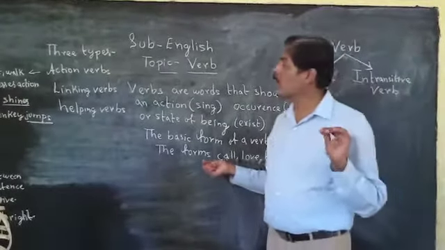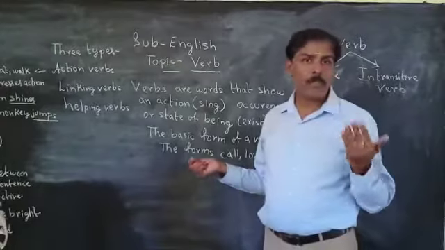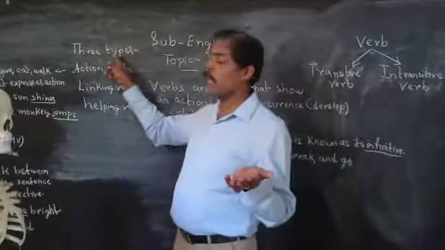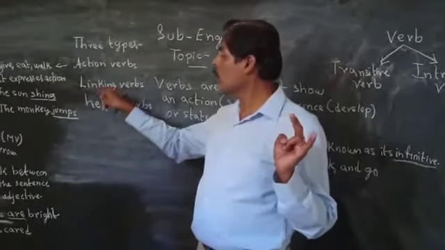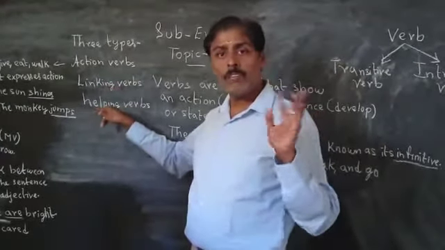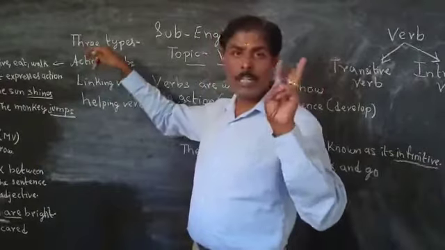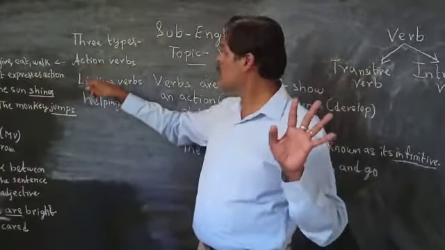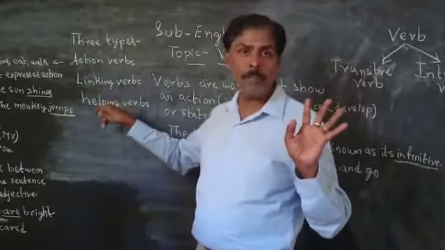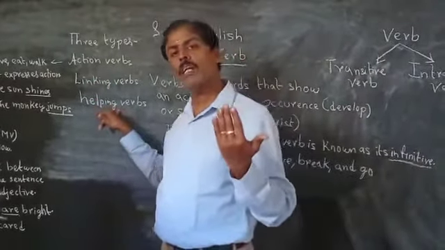Coming to the different types of verbs, there are three types of verbs that we come to know: the action verbs, linking verbs, helping verbs. Once again, I repeat, children. There are three types of verbs that we are going to study about: action verbs, linking verbs, and helping verbs. Let us know a little more in detail about this.